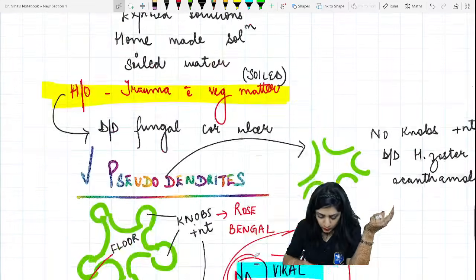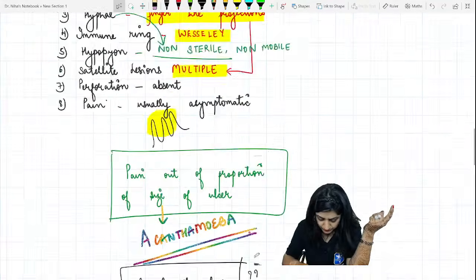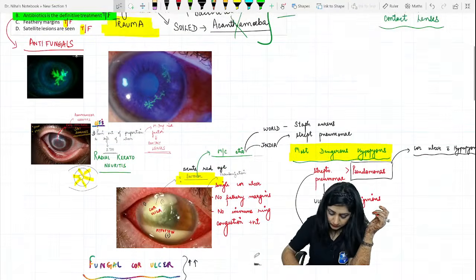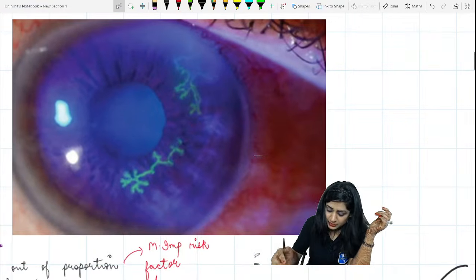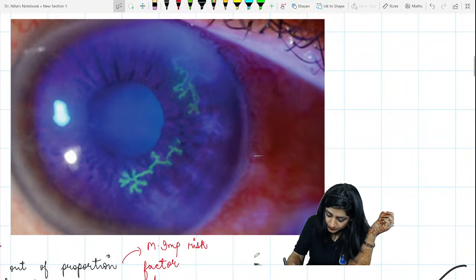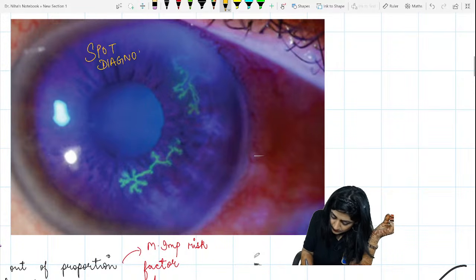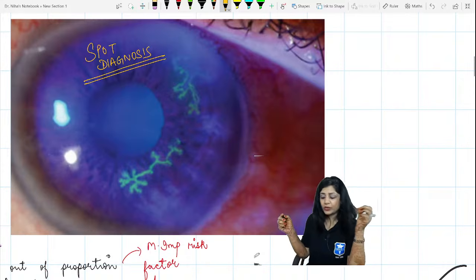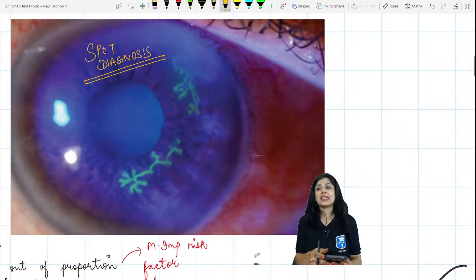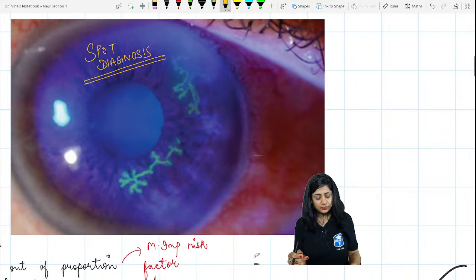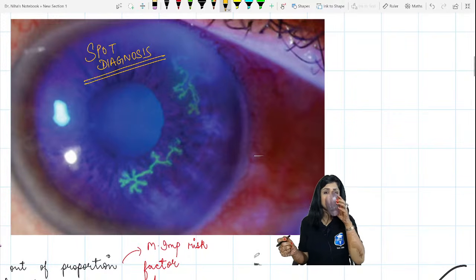Then let me show you something more. What is this? Give me the spot diagnosis here. What is this stain? How do you see it? What is the appearance? What is your diagnosis? So let me see. What is your answer here?